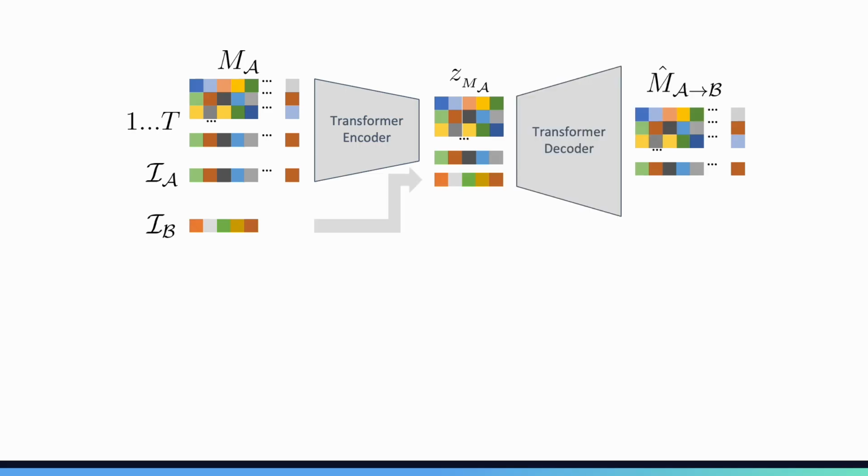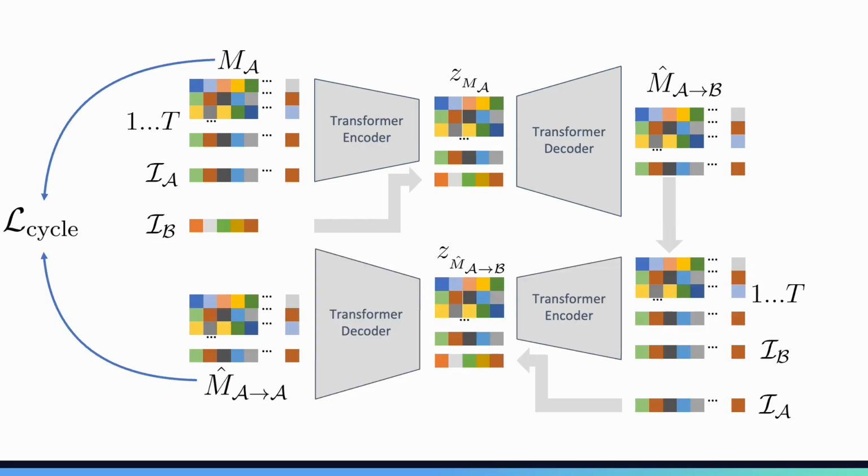The decoder receives this encoding along with a target identity B and outputs a motion for the new body. We employ cycle consistency by reversing the forward step, this time using the generated motion as input and the identity A of the original motion as the target identity.